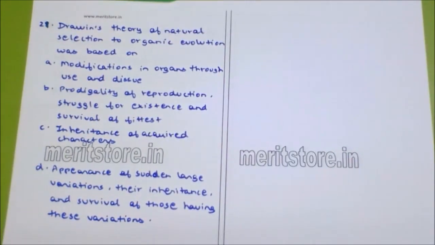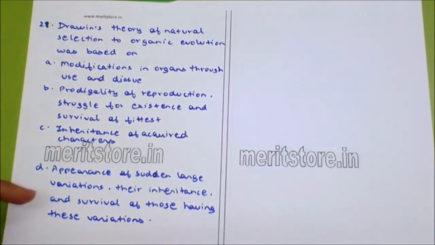Darwin's theory of natural selection to organic evolution was based on dash: modification in organs through use and disuse, prodigality of reproduction, struggle for existence and survival of fittest, inheritance of acquired characters, appearance of sudden large variations, their inheritance and survival of those having these variations.